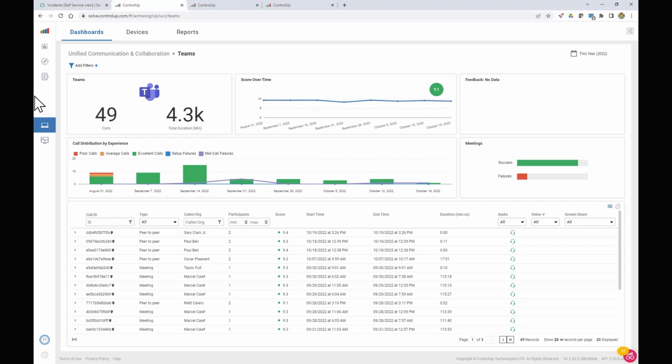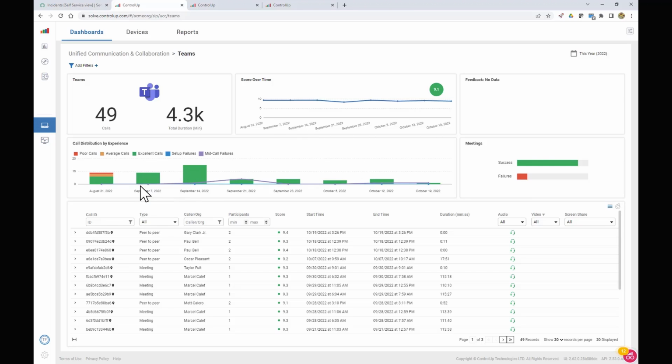Since August, we've had 49 different calls, 4.3 thousand minutes of calls on it. The score over time is 9.1, which is fairly good from 0 to 10. We did have a few of those fail. 7 of them failed, so 42% of them were successful. Looks like a lot of the failures happened early on when we first set up the environment.